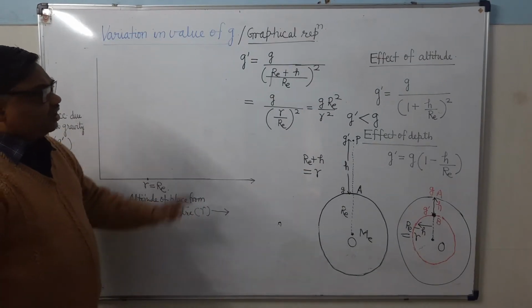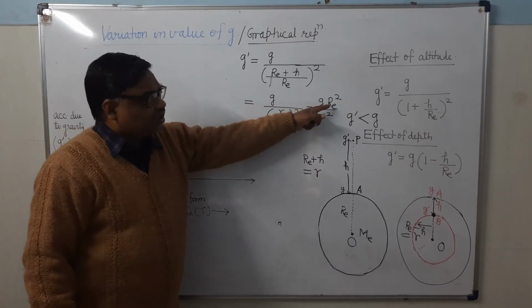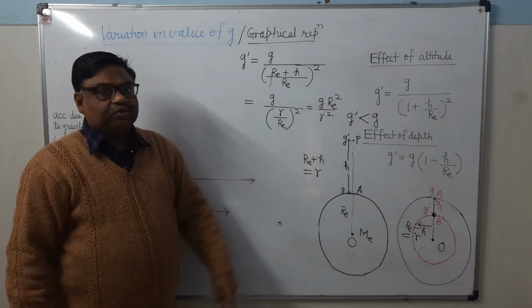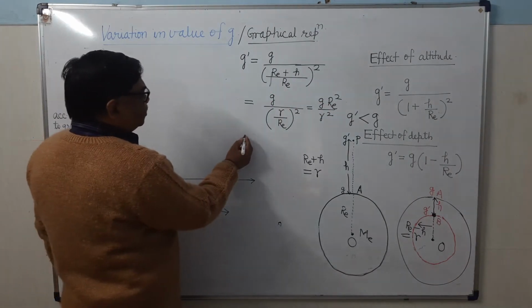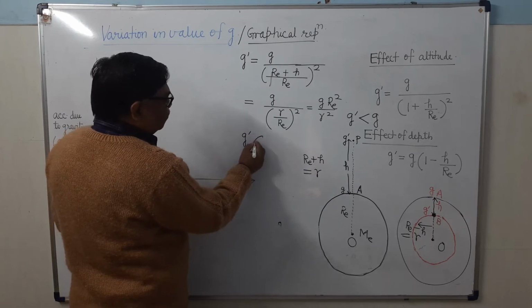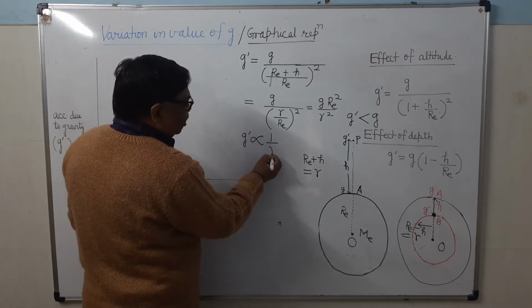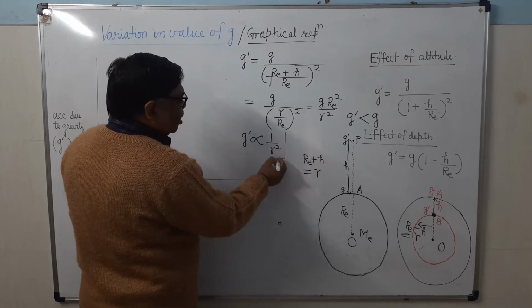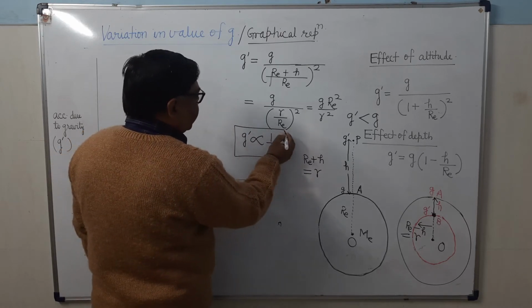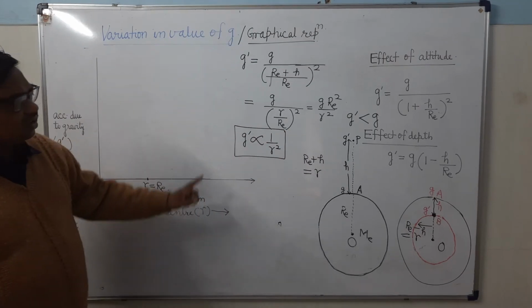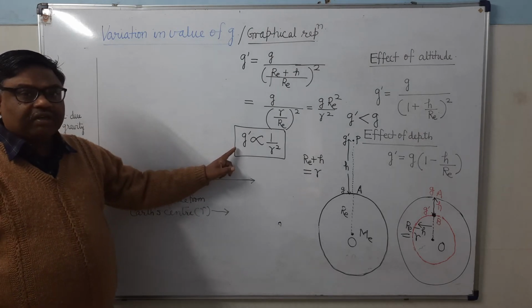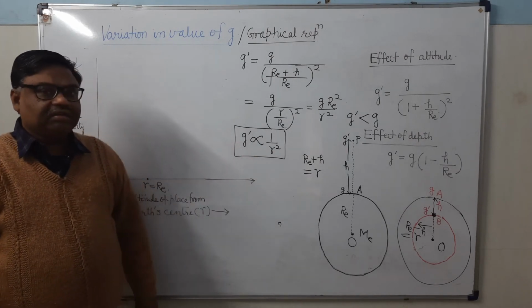You can see here that g Re square is a constant. Means g dash is inversely proportional to the square of the distance from the Earth's center of the point at which acceleration due to gravity is required.